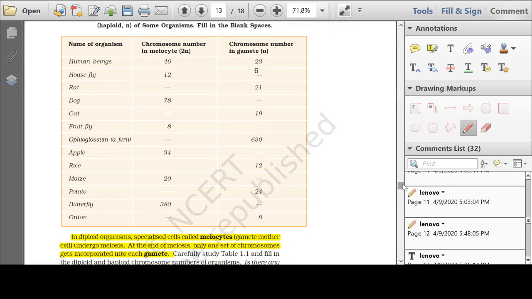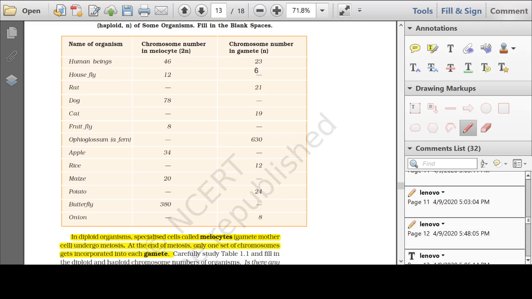Now students, look at this. Here in this table, we have names of some organisms. We have the number of chromosomes in the meiocyte. I forgot to mention one thing. Meiocytes. In case of diploid organisms, the cells which can undergo meiosis are called meiocytes. And meiocytes are always diploid in nature. This is very important, dear students. The chromosome number is 2n, but the gametes contain half the number of chromosomes. Meiocytes are 2n and the gametes are n.